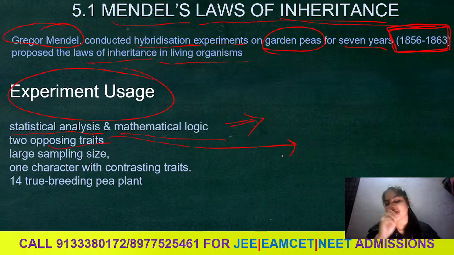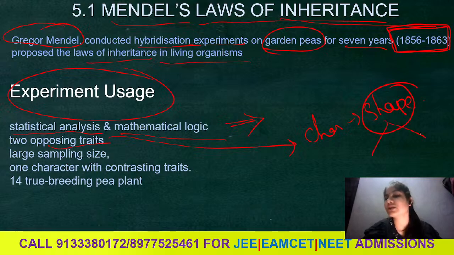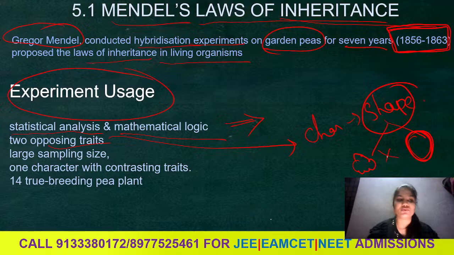For example, if the character is shape, he used two traits in shape: one wrinkled and one round. Next, a large sample size. Now, one character with contrasting traits: one is the dominant trait and one is the recessive trait. Next, 14 true breeding pea plants he used.